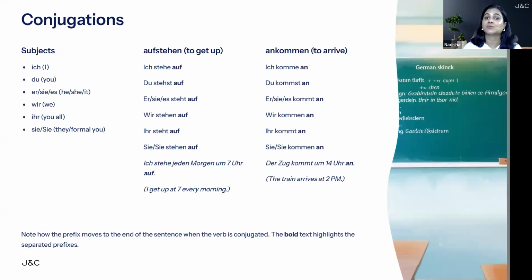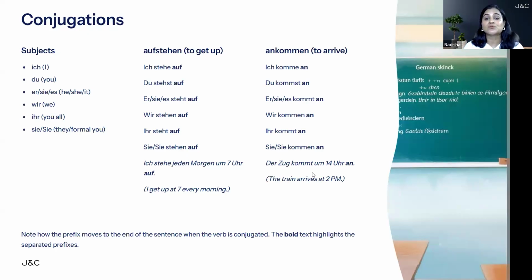Now if you see, an is moving at the back, it is the prefix, and the verb kommen is conjugated at second place based on the subject. Now let's see the example. Ich stehe jeden Morgen 7 Uhr auf. Auf is the prefix moving at the back, and stehen is the base verb. It will come at second place in a sentence and it has to be conjugated based on the subject, which is ich here. That's why it is taking E ending.